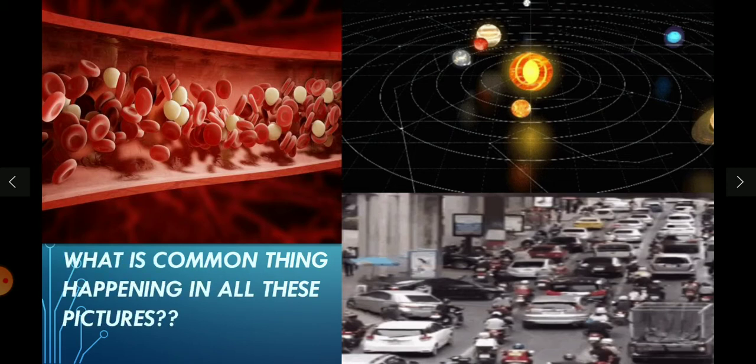Yes, there is a relation. What is the common thing happening in all these pictures? Yes, we call it motion. So here the blood is flowing continuously, and here the planets are revolving around the sun continuously, and this road is very busy with vehicles. So all are moving, right? So can you imagine life or the world without motion? No, everything must move.